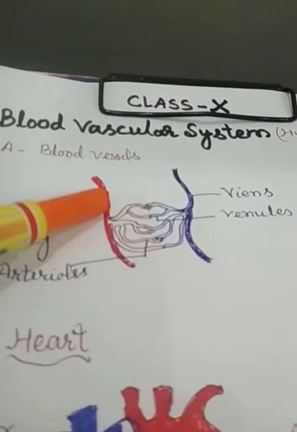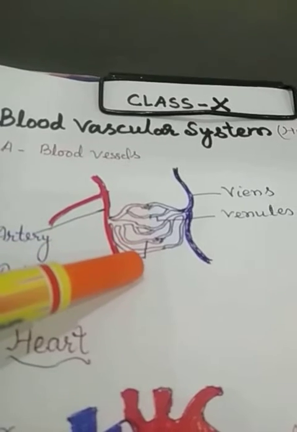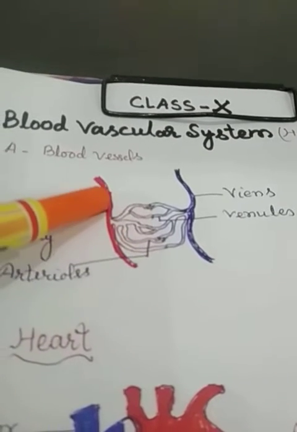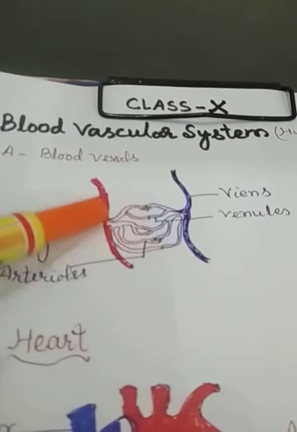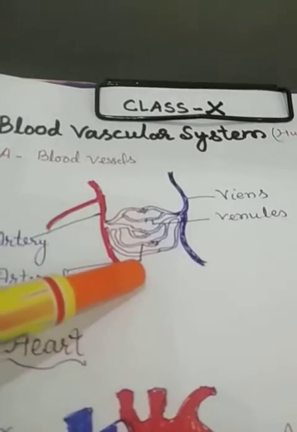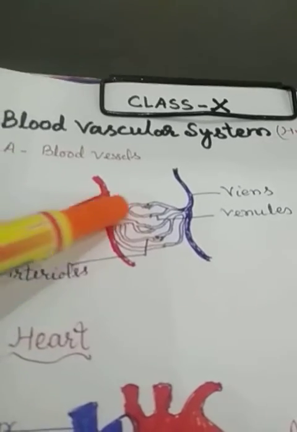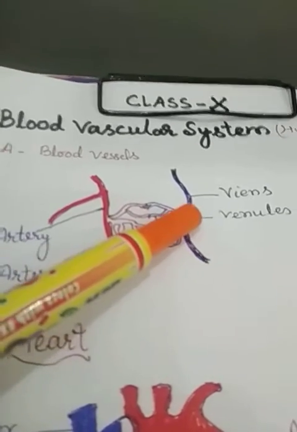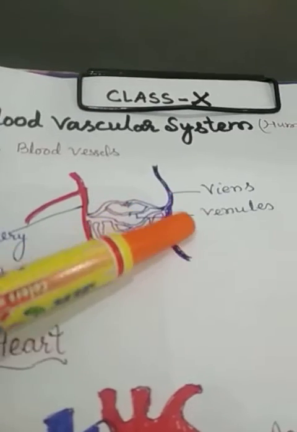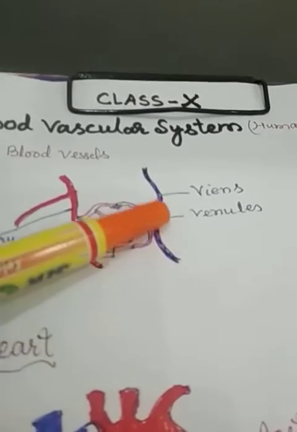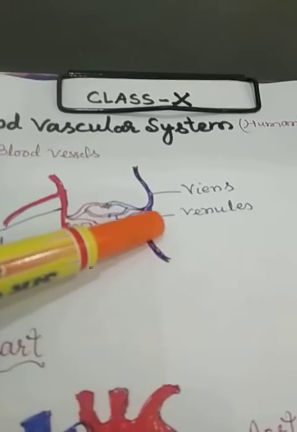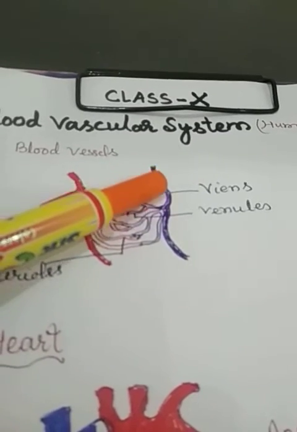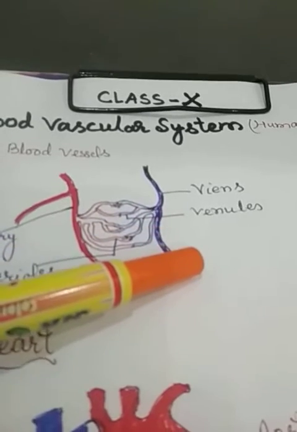Arteries carry oxygenated blood pumped by the heart so that the blood reaches all the parts of the body through these arteries with high pressure. While these veins collect blood from all parts of the body along with the carbon dioxide,